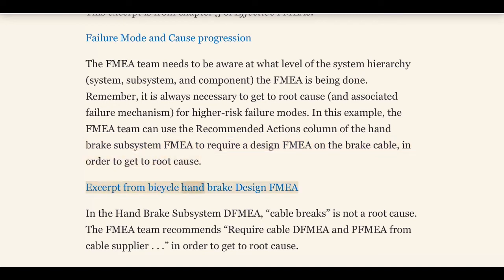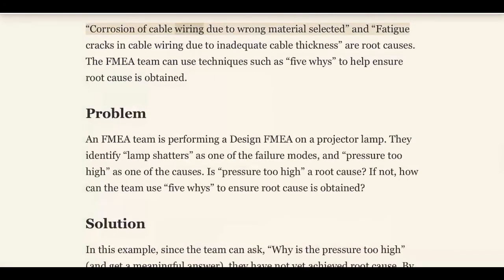Excerpt from Bicycle Hand Brake Design FMEA. In the hand brake subsystem DFMEA, cable breaks is not a root cause. The FMEA team recommends requiring cable DFMEA and PFMEA from the cable supplier, in order to get to root cause. Corrosion of cable wiring due to wrong material selected, and fatigue cracks in cable wiring due to inadequate cable thickness, are root causes. The FMEA team can use techniques such as 5 whys to help ensure root cause is obtained.